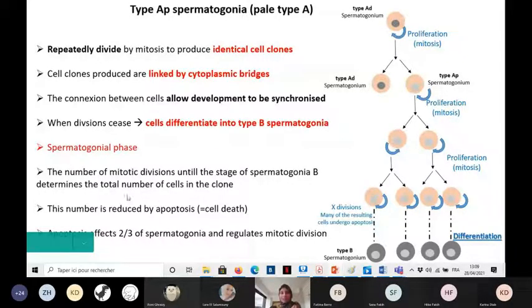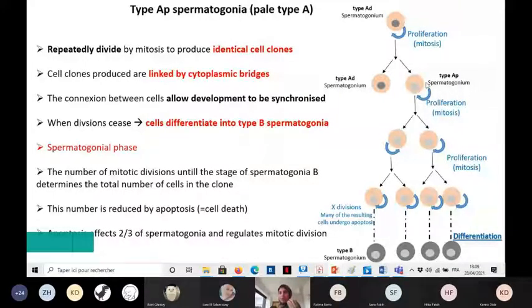So the number of mitotic divisions until we reach the type B spermatogonia will define the number of cells that we will have in one clone. And a clone, yani, the cells coming from one cell.